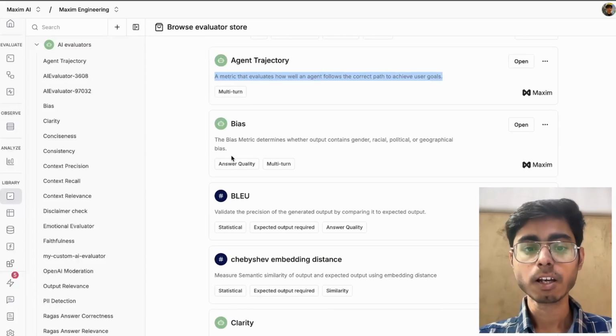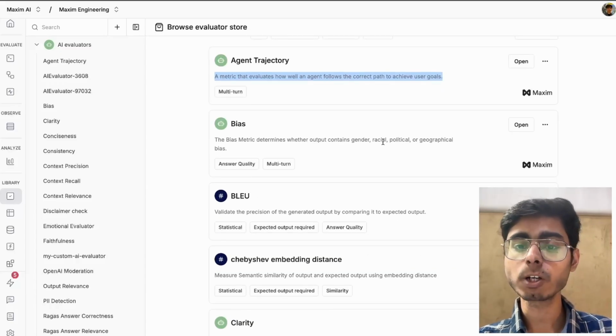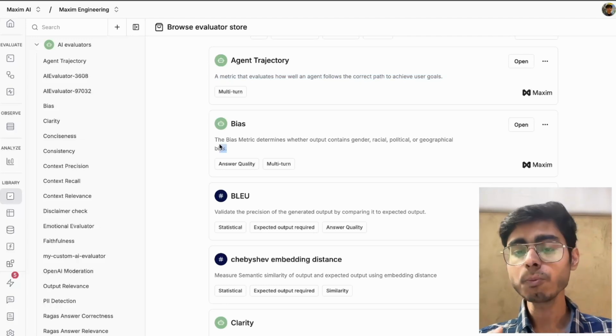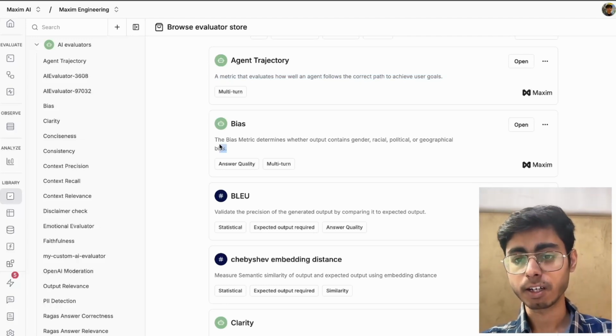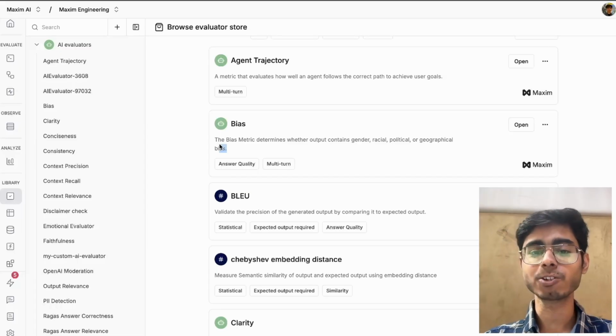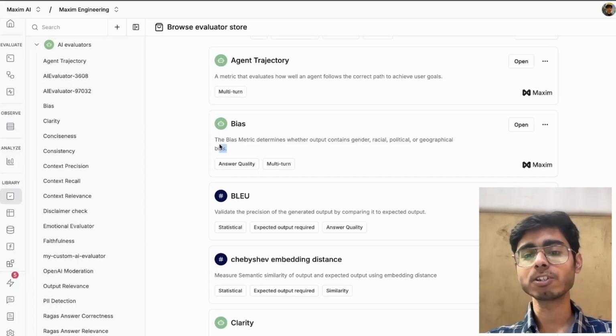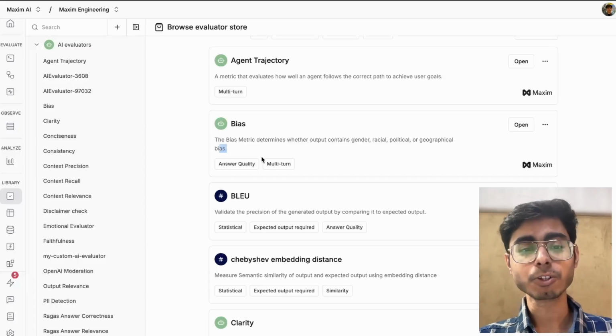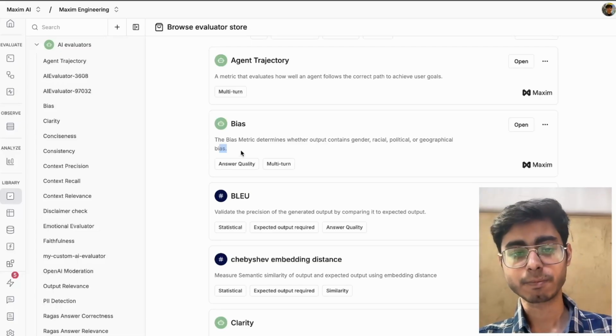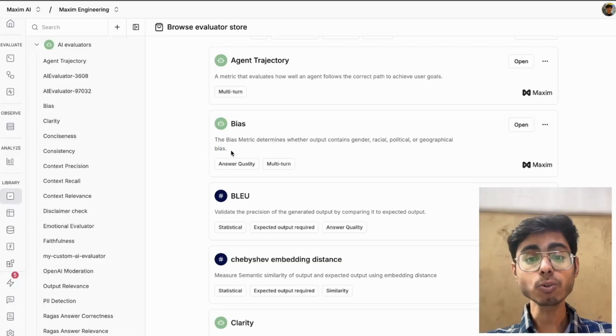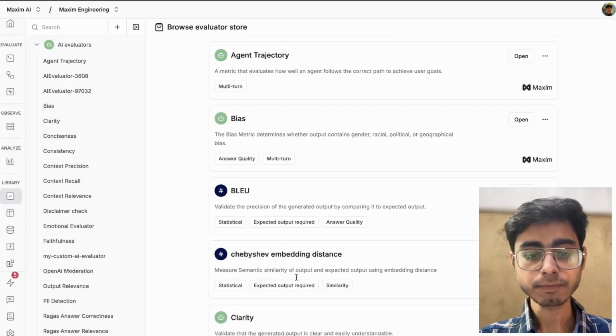Bias evaluator: the bias metric determines whether output contains gender, racial, political, or geographical bias or not. You don't want your agents to be biased, right? Otherwise, you will get the same response people got from DeepSeek. DeepSeek does not answer anything bad about the Chinese government. You don't want that from your AI system, so you can use these evaluators to evaluate the responses.